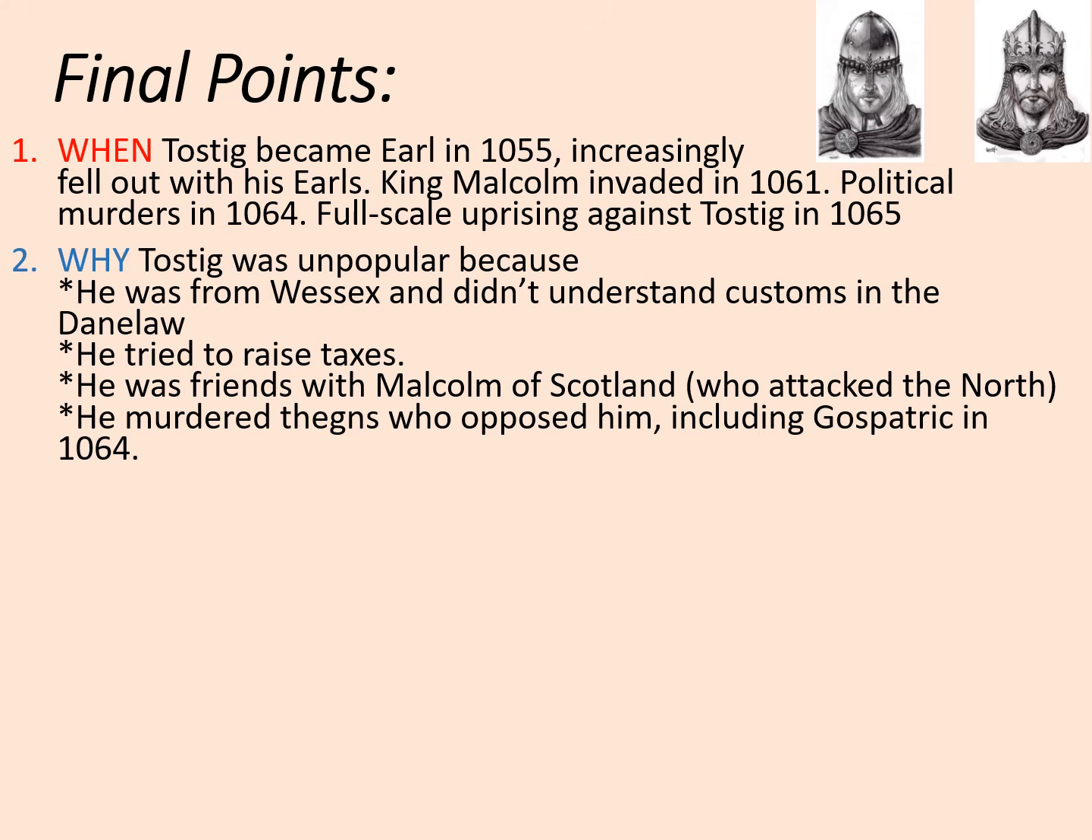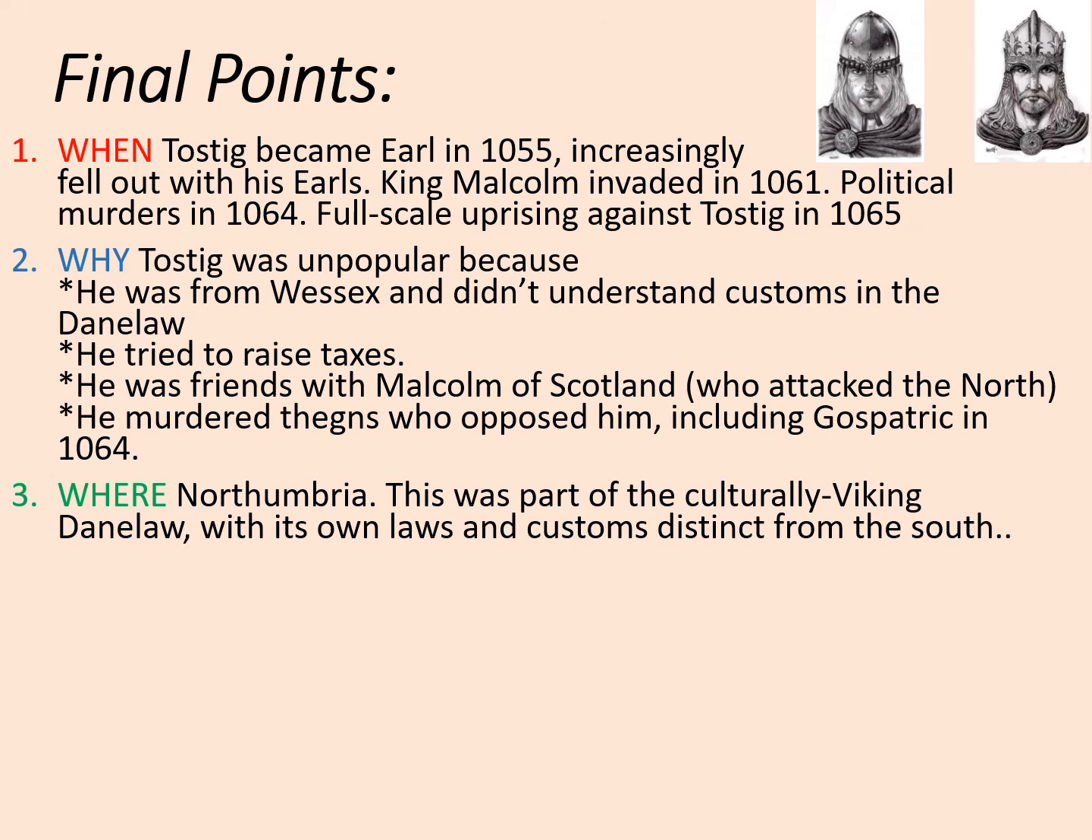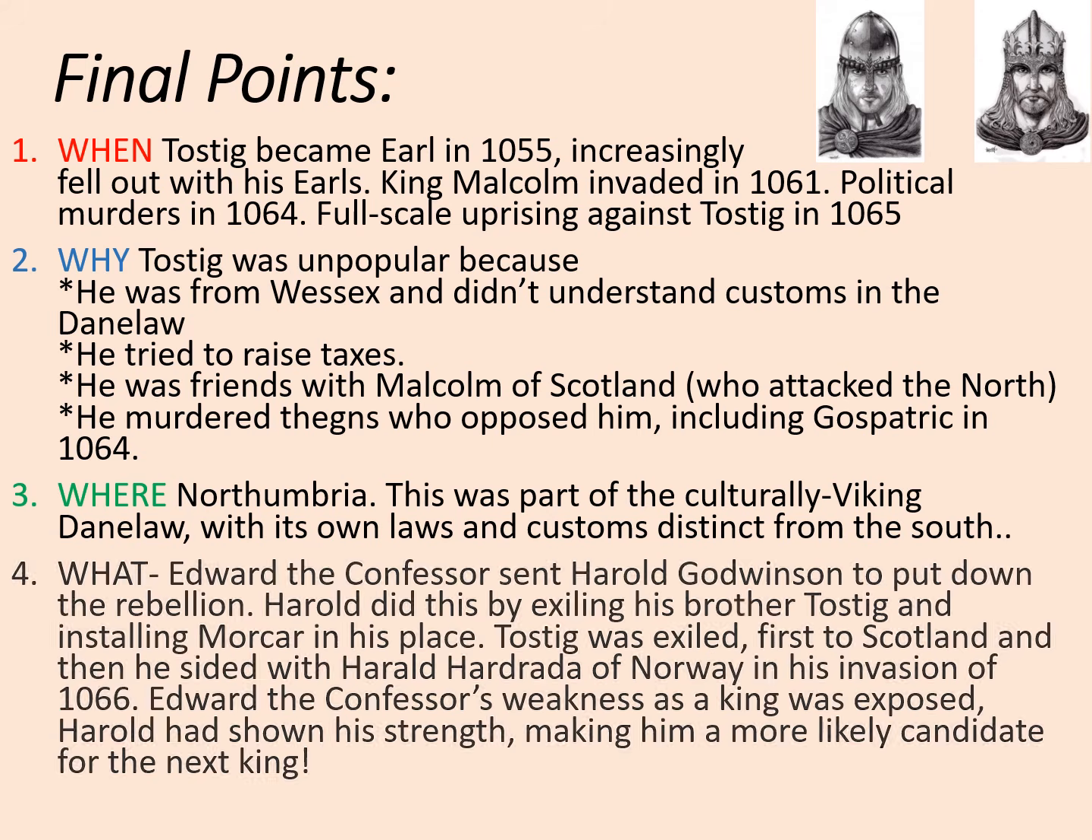Why? Well, Tostig was unpopular because he was from Wessex and didn't understand the customs of the Danelaw. He tried to raise taxes. He was also friends with Malcolm of Scotland, who had attacked the north in 1061. He also murdered thanes who opposed him, including Gospatric in 1064. So this all took place in Northumbria, but also further south as well. This was part of the culturally Viking Danelaw in Northumbria, with its own laws and customs distinct from the south.